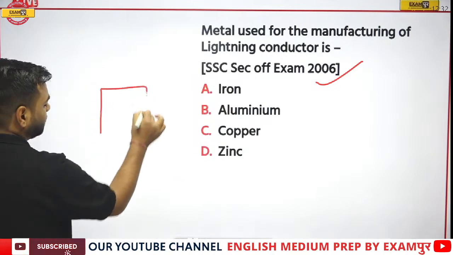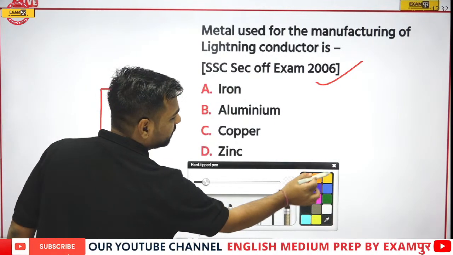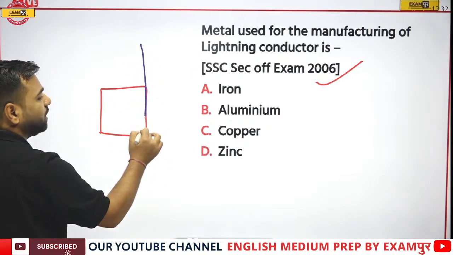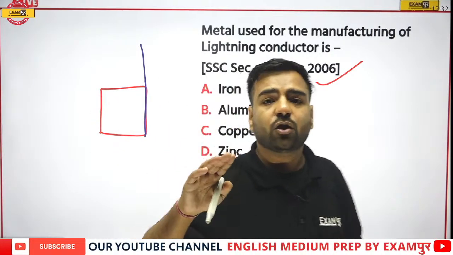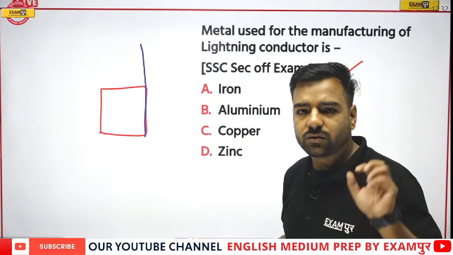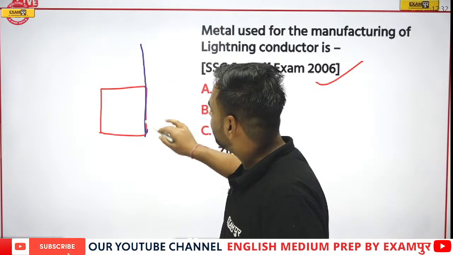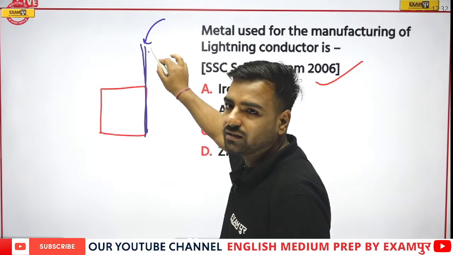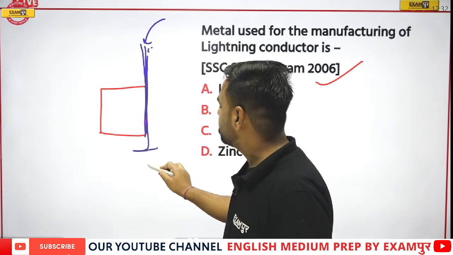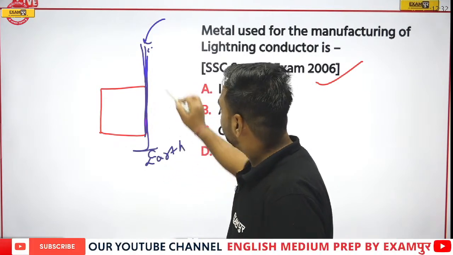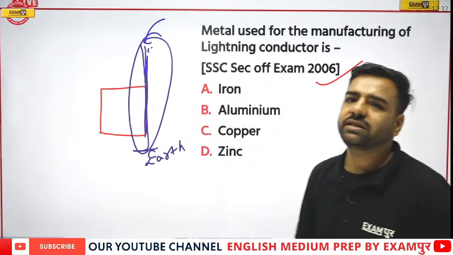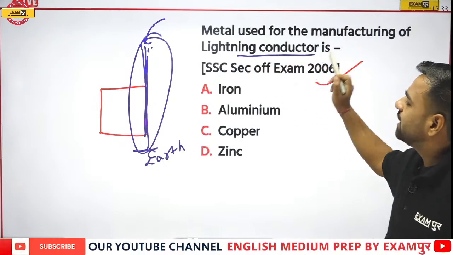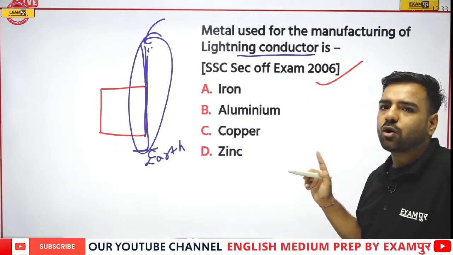If I'm talking about a building, what can happen whenever there's lightning? It may damage the building. So if we put something over here, whenever lightning strikes, all the charges which come here will directly go to the ground, that is the earth. So this particular thing is made up of what? This is actually asked. The metal used for the manufacturing of a lightning conductor: is it iron, aluminium, copper or zinc?